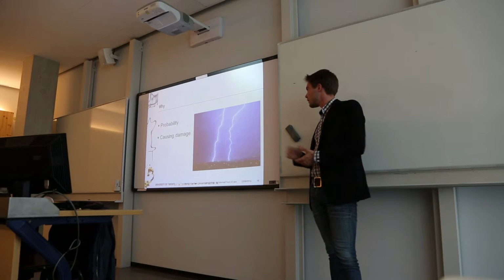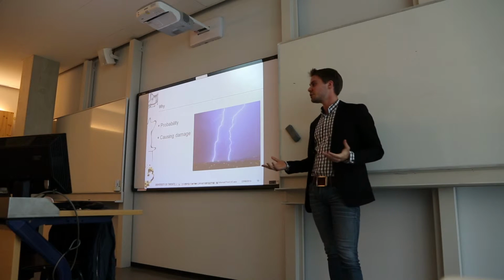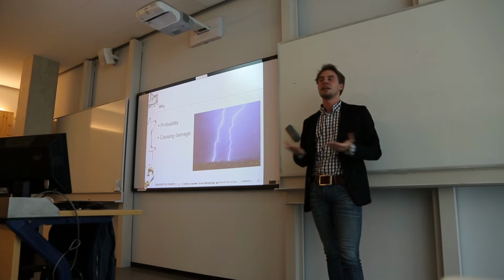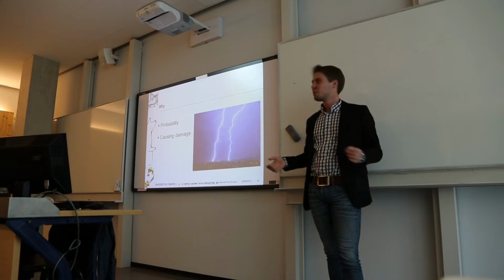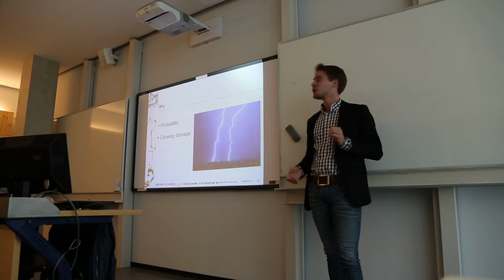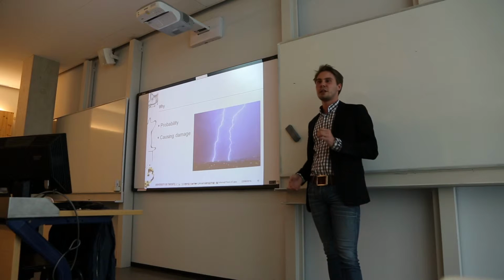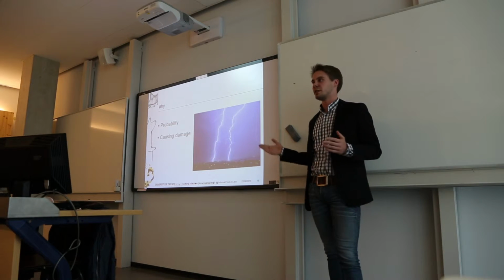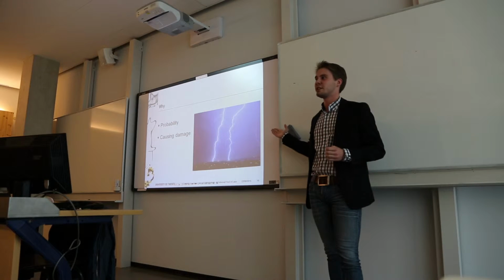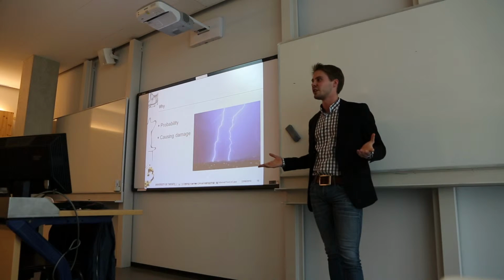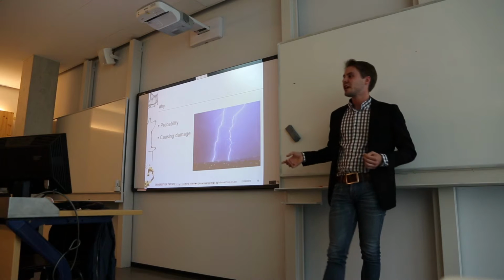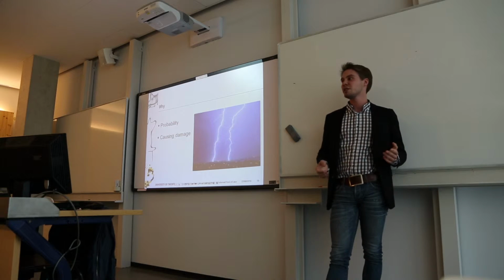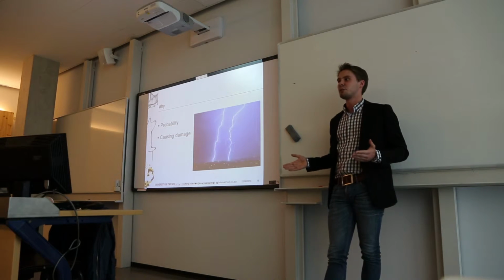Let's take a look at the probability. In computer programs, something might go wrong, like in everyday life, but you want to be sure that it doesn't go wrong. Imagine there's a chance of 1 in 500,000 that there's a small bug in your program. That's the same probability as getting struck by lightning. I mean, it's never going to happen. But if you execute that 100,000 times, the probability will become 1 in 6.